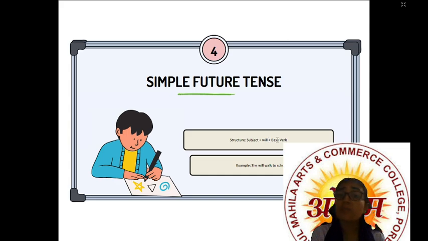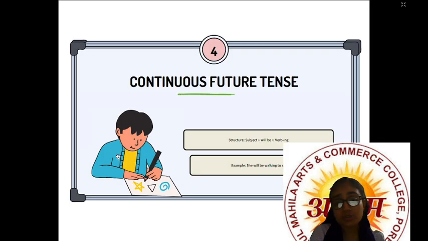Base verb means the main verb, without past tense, without past participle, without anything, right? So subject plus will plus base verb: she will, and then the base verb is walk. So she will walk to school. This is simple future tense.